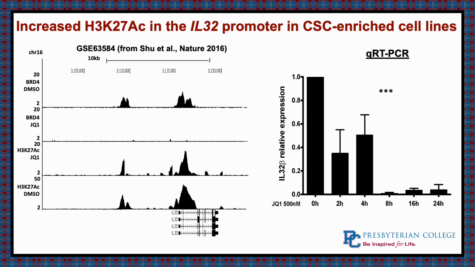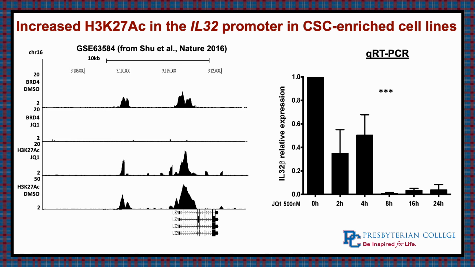Previous literature has shown that IL-32 is a bromodomain recruiter. Bromodomains are used to locate histone acetylation, which is another form of epigenetics. So what we looked at doing was, if we can inhibit IL-32 related functions, can we also inhibit IL-32, and how is that going to affect the cancer and tumor itself?